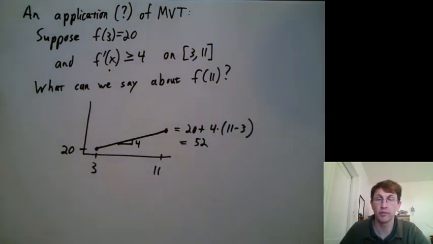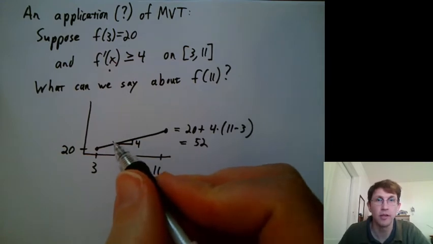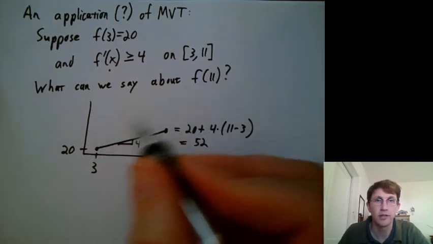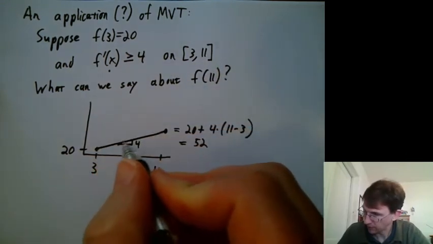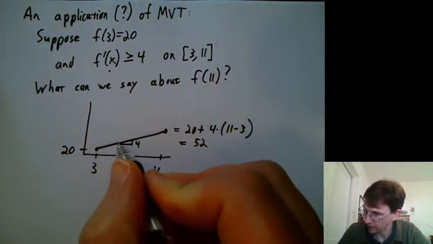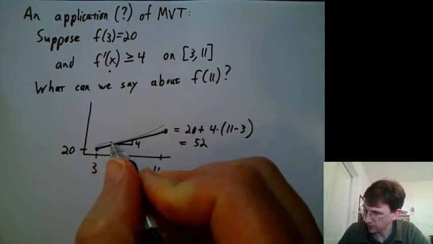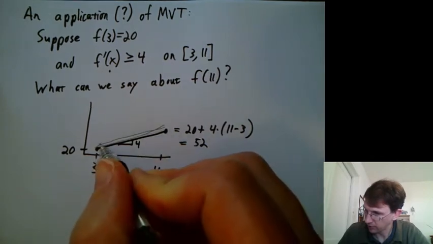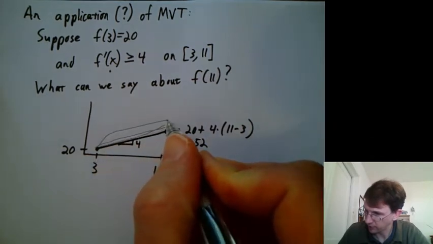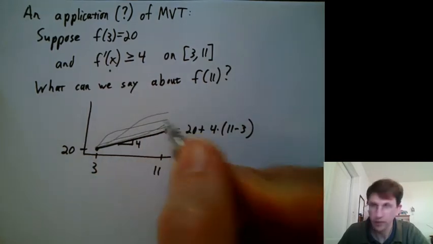Where can we say you ended up? Well, let's draw some possible curves of where you might have been. So go ahead and sketch in some possible curves here. Well, you might have done exactly that one. You might have done exactly that and then gone kind of faster. You might have gone kind of parallel like that. You might have gone faster and then kind of parallel. You might have gone like this and then kind of parallel.